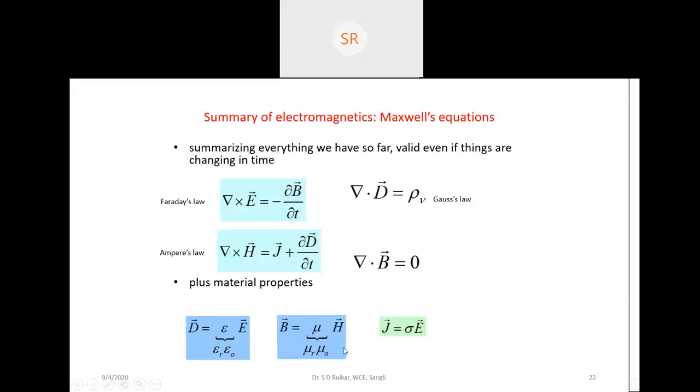But if the material is different, then there will be a different epsilon R and mu R. Suppose you consider a PCB, printed circuit board. Generally people use 4.4. That material has an epsilon R of 4.4. That's why people say FR4 material.